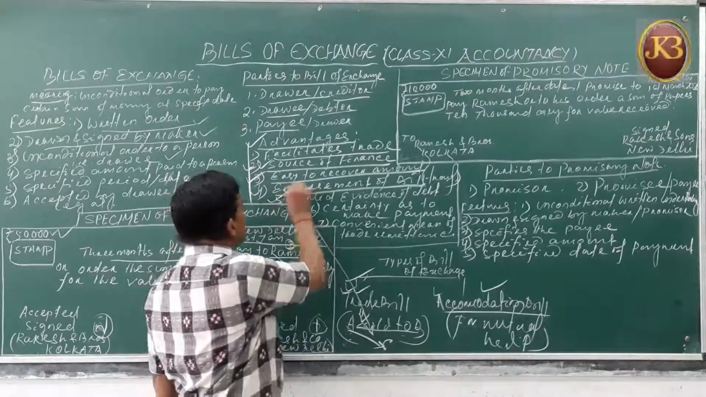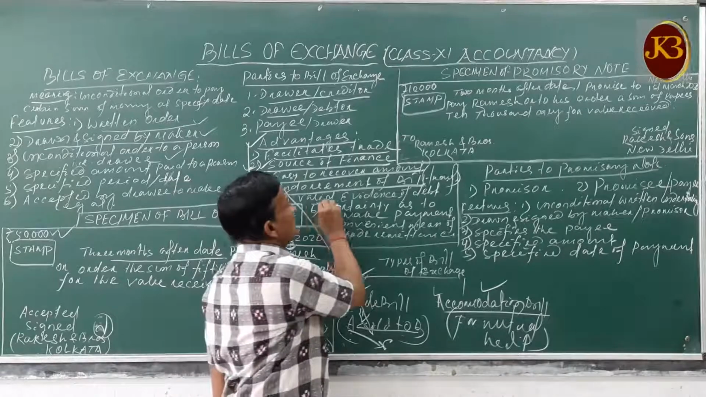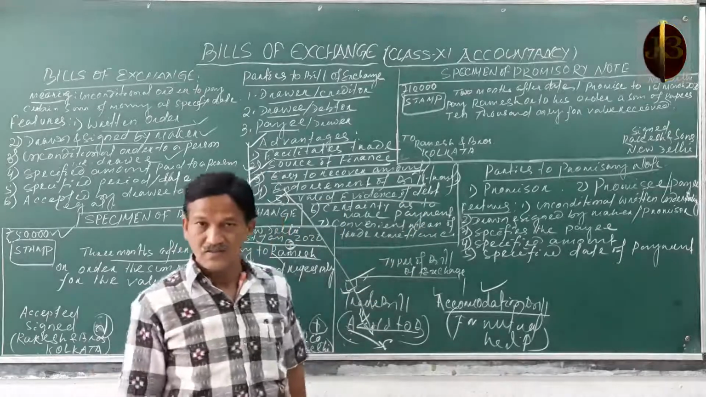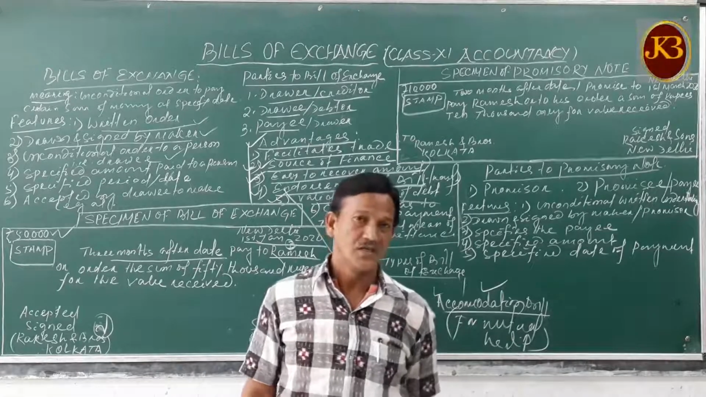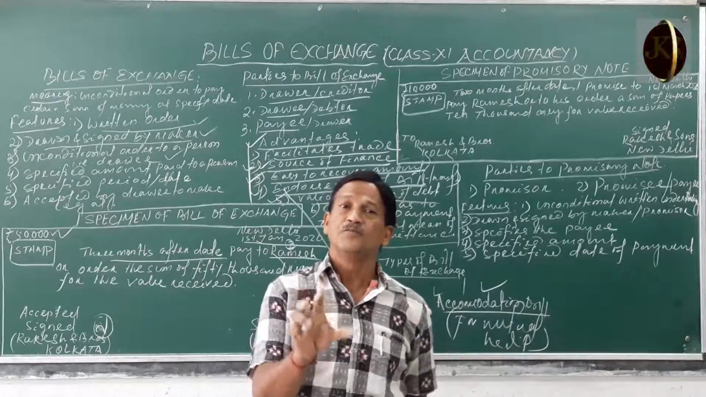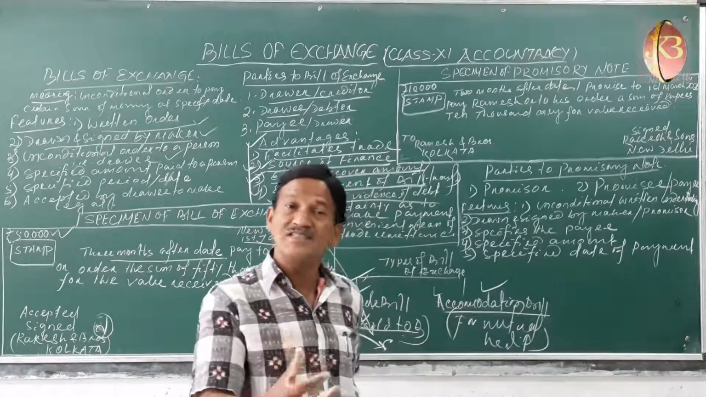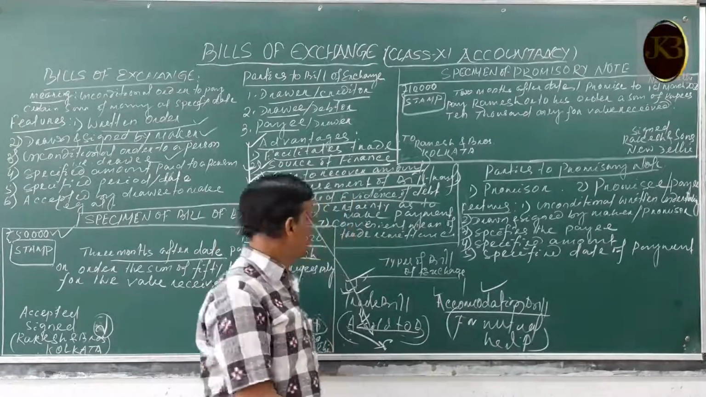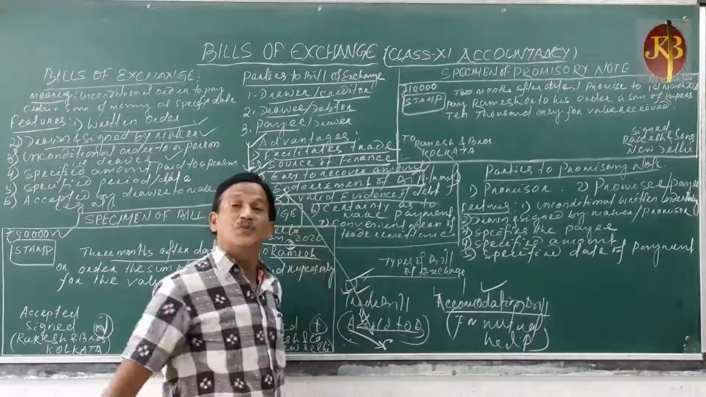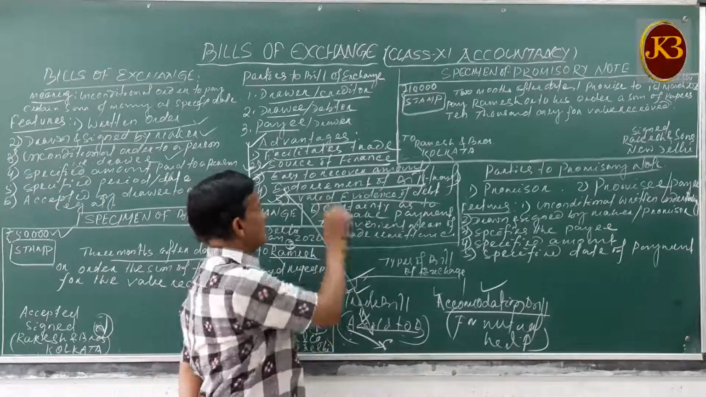And the fifth advantage is that it is valid evidence of your debt. So it is solid proof of your transactions. Accounting always demands the proof of records, the proof of transactions. So this bill of exchange is a proof used for your transactions.